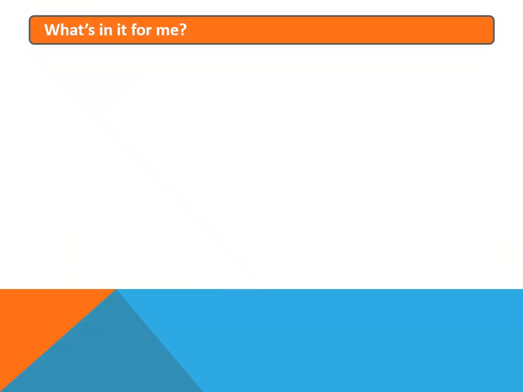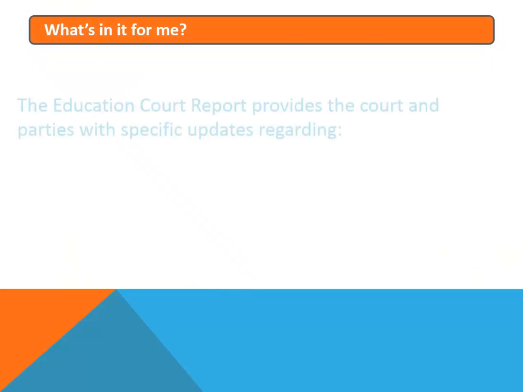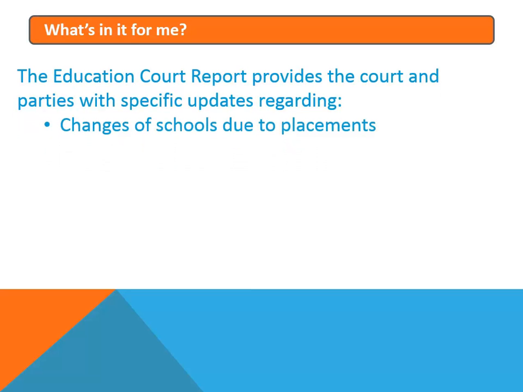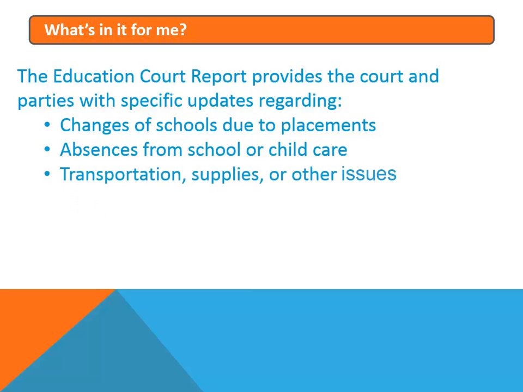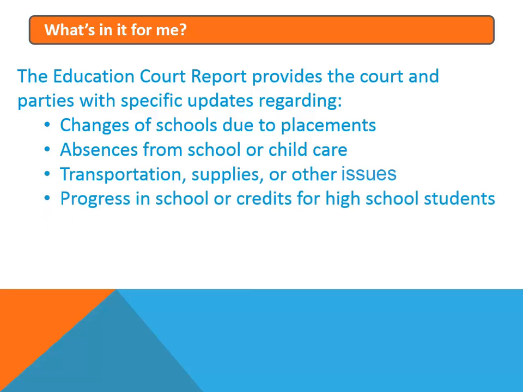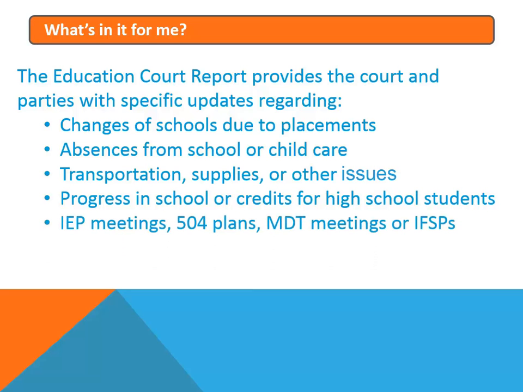As a quick overview, the Education Core Report provides the court and all parties with specific updates regarding changes of schools due to out-of-home placements, absences or tardies from school or childcare, transportation, supplies, or other issues surrounding the youth's education, the youth's progress in school or credits for high school students, information about IEP meetings, 504 plans, MDT meetings, or individualized family service plans, and finally, information about the youth's plans for after high school.